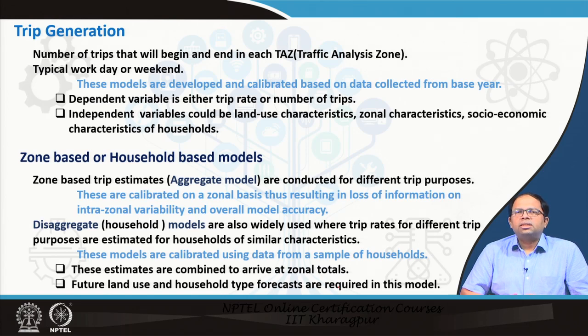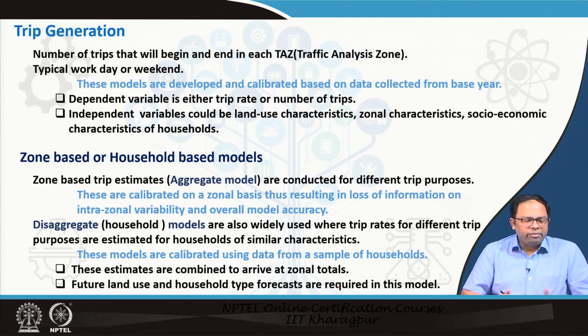So, zone based trip estimates, which are called aggregate models, are conducted for different trip purposes. That means we divide the trips for different purposes like work trip, school trip, business trip, and recreational trip, and so on. And for each of these, we determine how many trips are generated for each zone.